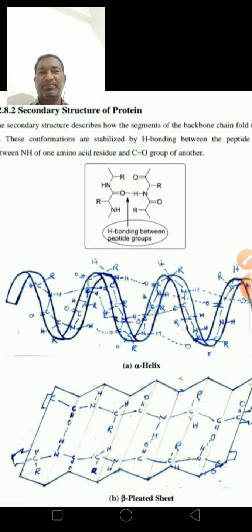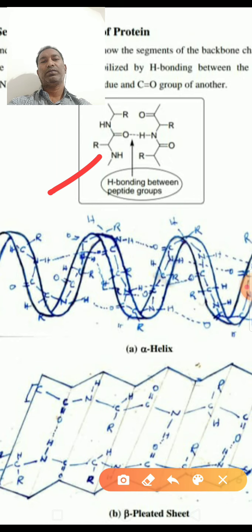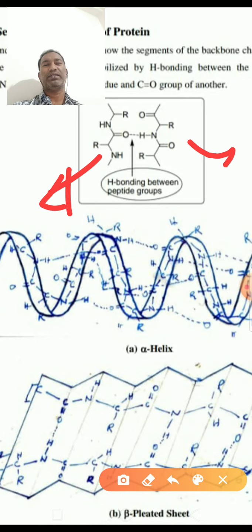See here, hydrogen bond between peptide groups. Here NH, CR, COOH, C double bond O. So here, this is one peptide group, this is one peptide group. The hydrogen bond between the oxygen of one peptide and hydrogen of another peptide. This hydrogen bond is here, hydrogen bond between the peptide groups.